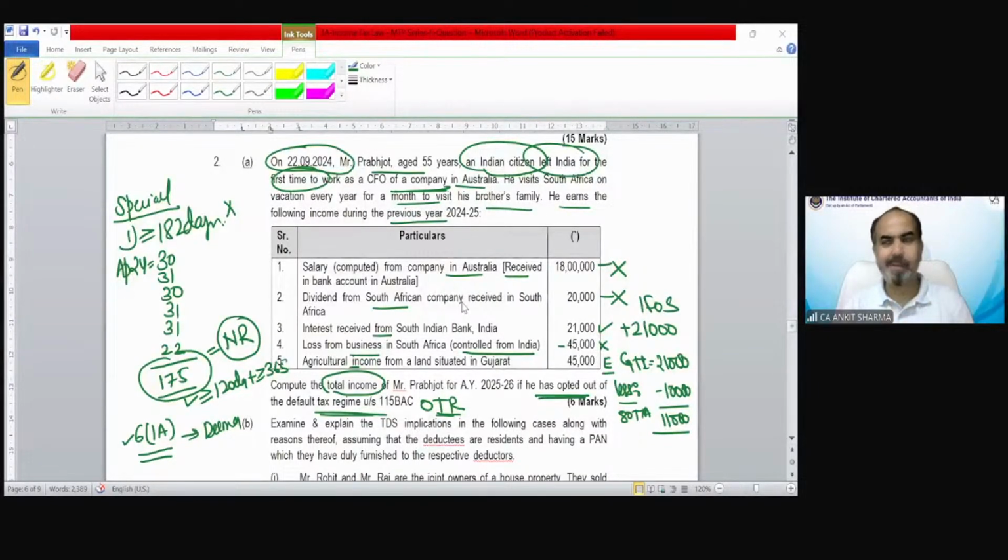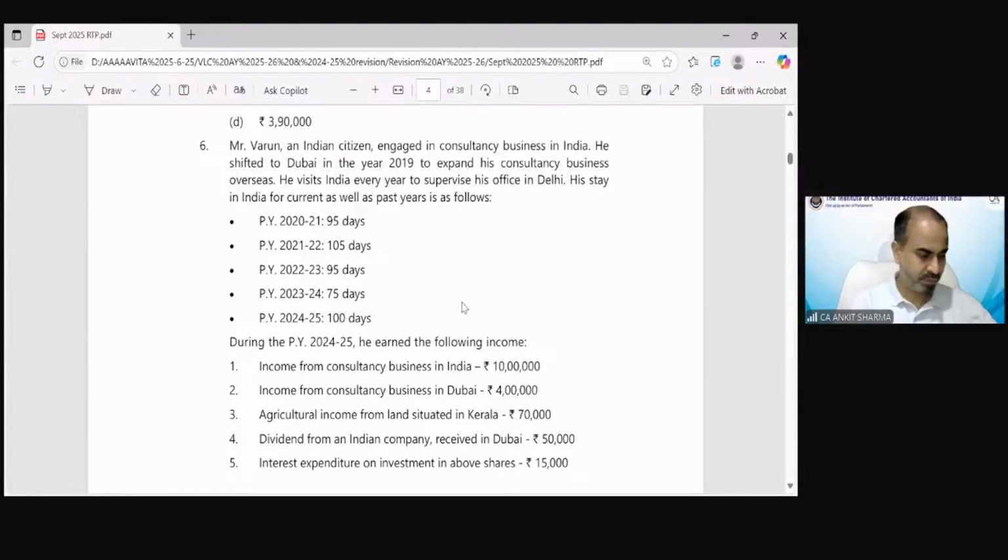Now this is an RTP question. Question number 6 of RTP. We are going to discuss this question first. It's a very good question. So the question says, Mr. Varun, an Indian citizen. Whenever there is an Indian citizen or person of Indian origin, that means exceptional or special cases are going to be applicable. Engaged in consultancy business in India.